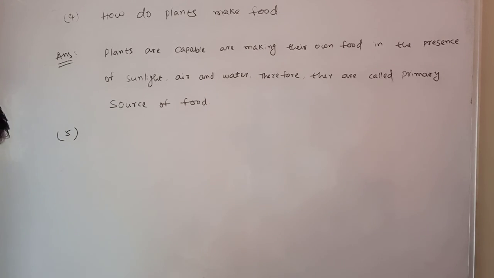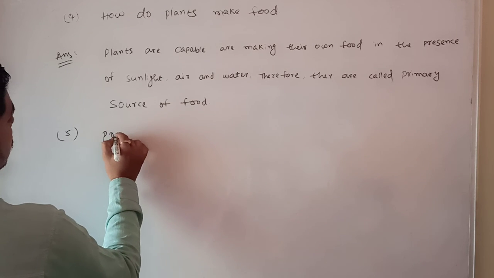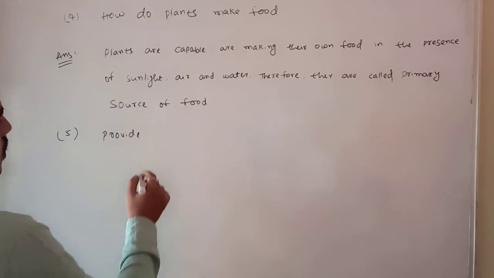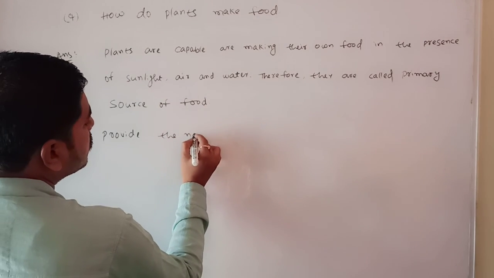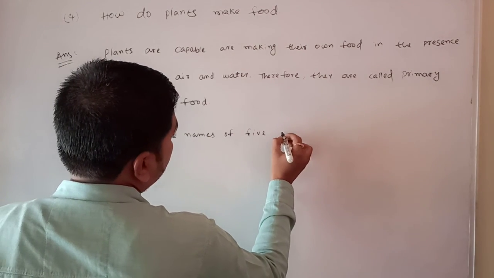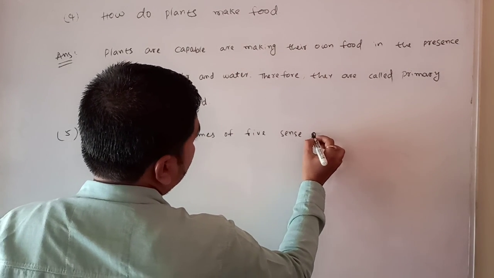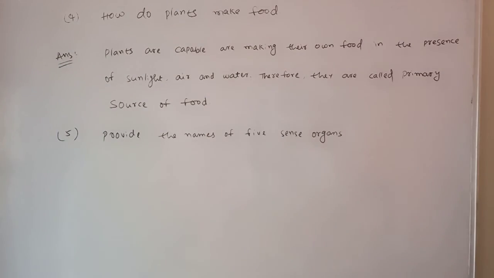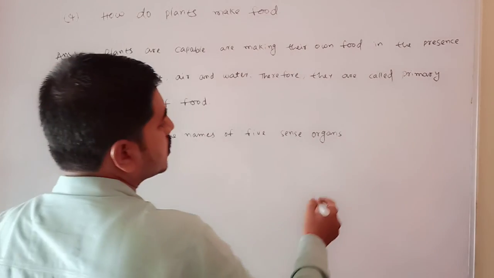And I am giving the fifth question: provide the names of 5 sense organs in human beings. So what are the 5 sense organs?